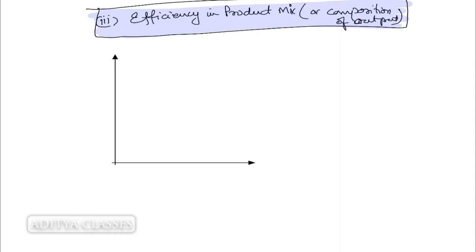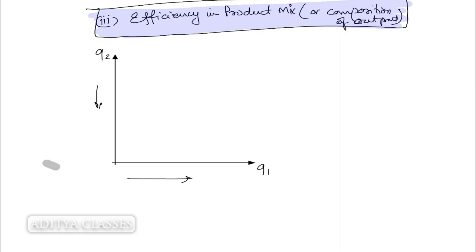So if I wish to produce more of product 1, then I will have to part with product 2 because the resources are limited. I cannot go on increasing the quantity of Q1 and Q2 both. If I wish to increase the quantity of Q1, then Q2 will have to come down.